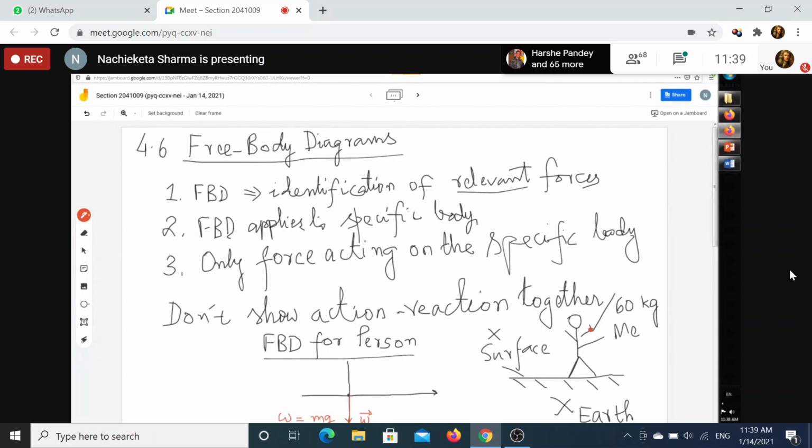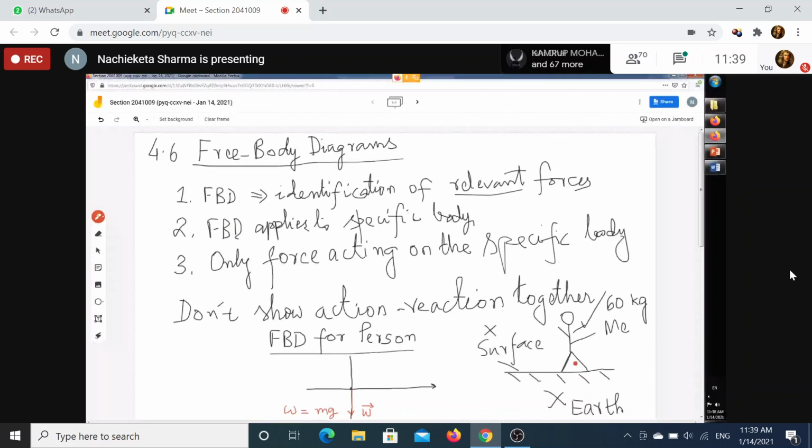Now the person is standing on the surface and applying an action on the surface. So there is an action of the person, and that is a force like this, and the surface is reacting, and that is the normal force, and that is perpendicular to the surface. So that I will show.